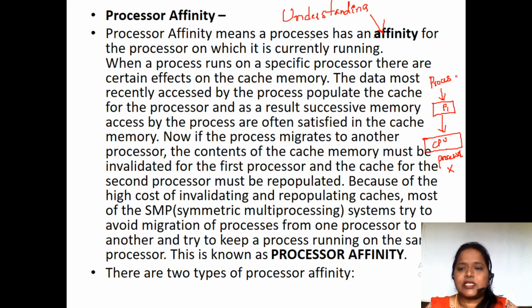This process has a very good understanding with this processor, or this processor has a very good understanding with this process.